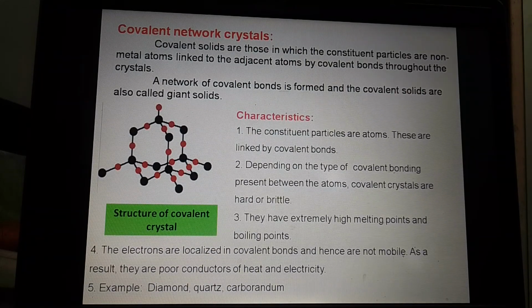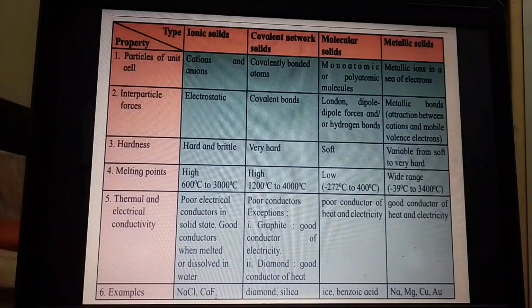Thus today we have seen 4 types of crystalline solids. First one is molecular solid, ionic solid, metallic solid and covalent network crystal. All the properties and characteristics of these solids are mentioned in this table systematically, and because of that we can memorize all the characteristics very easily using this table.